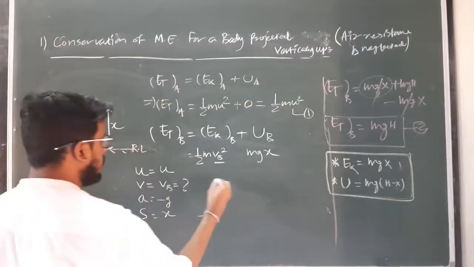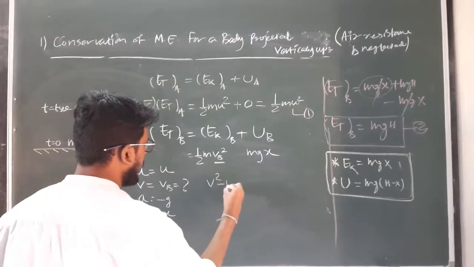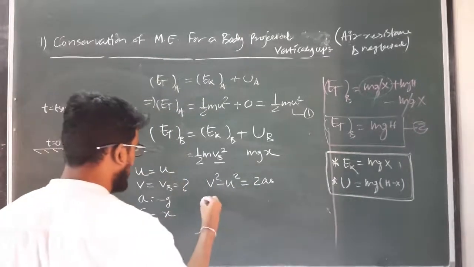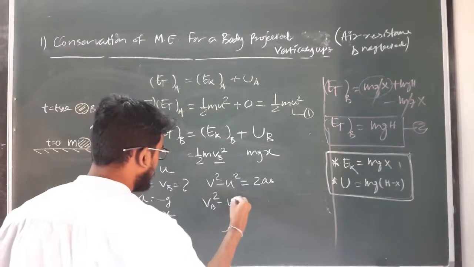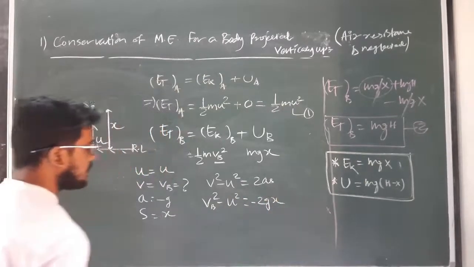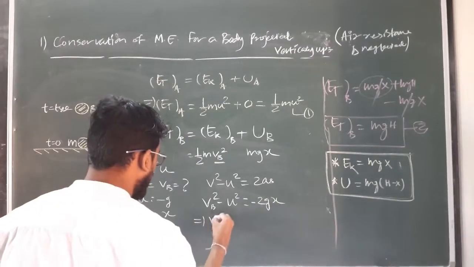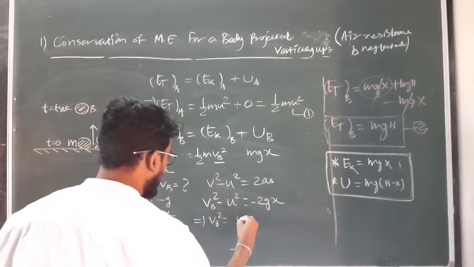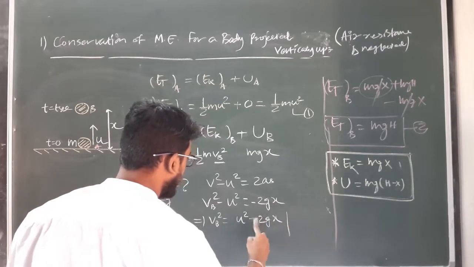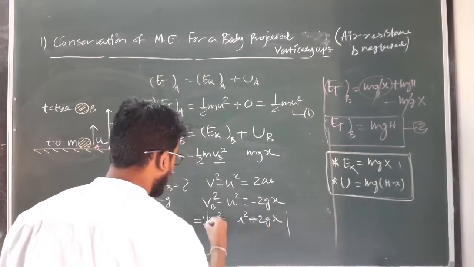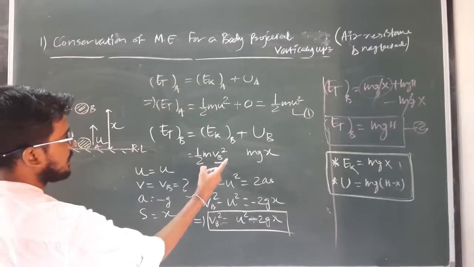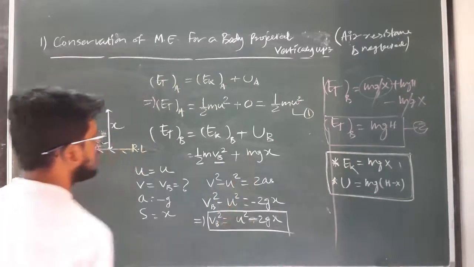So by using the equation v square minus u square equal to 2as, and putting these values we will get vB square minus u square equal to minus 2gx. So this implies vB square equals u square minus 2gx. Clear?